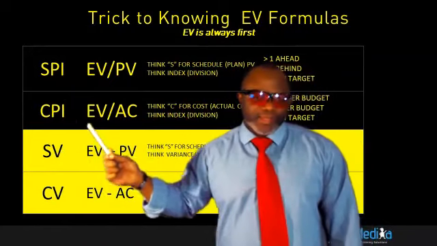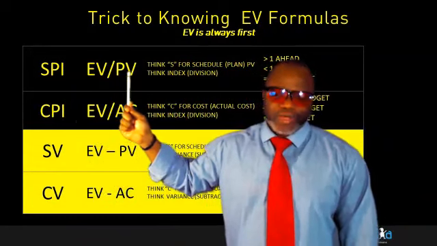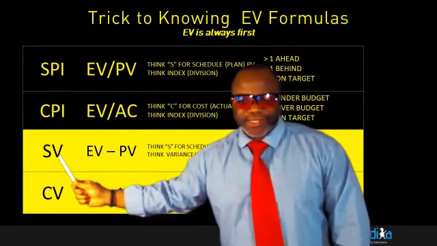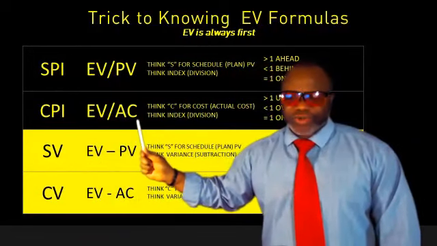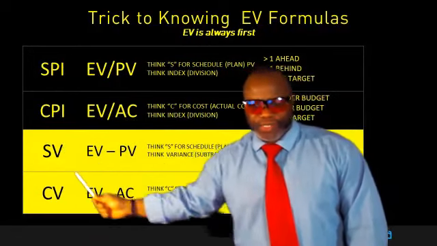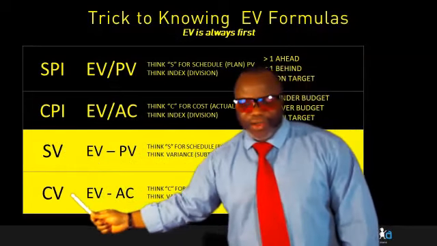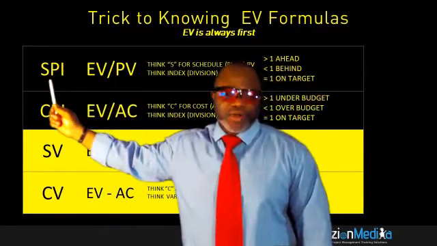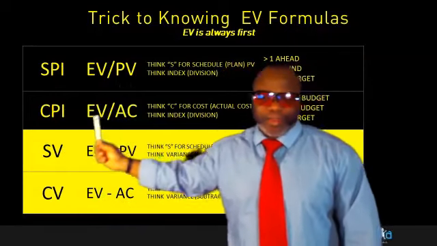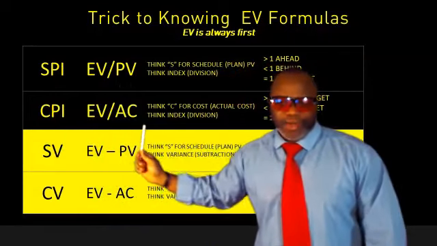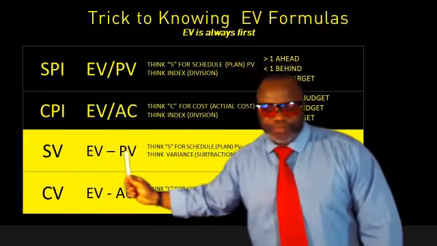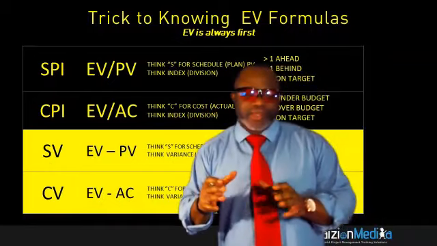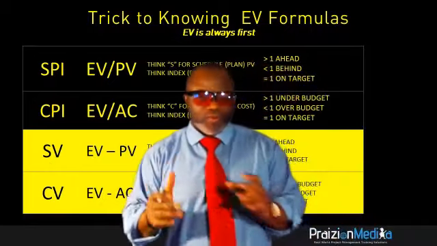When we're dealing with planned value, we're dealing with the schedule. When we're dealing with actual cost, we're dealing with the cost. And that helps you know what goes where. I call this someone else's problem. I call this children eat a lot. Someone else's problem, children eat a lot. If you put those together, it makes a ready mnemonic for you to remember what is what.